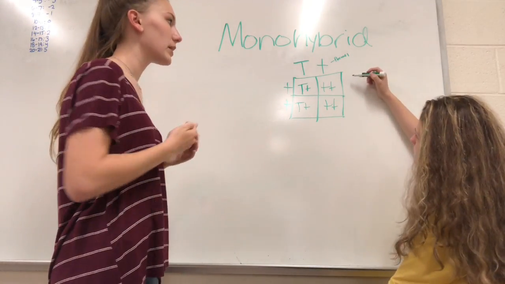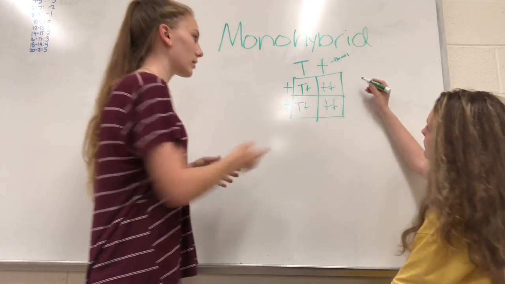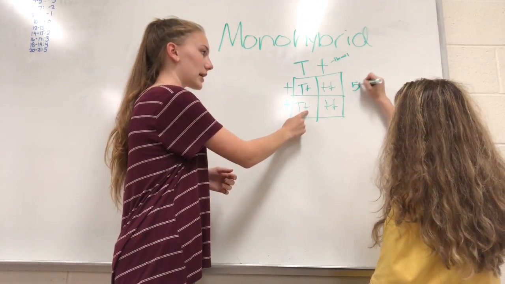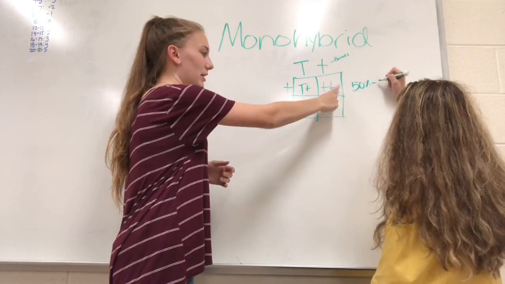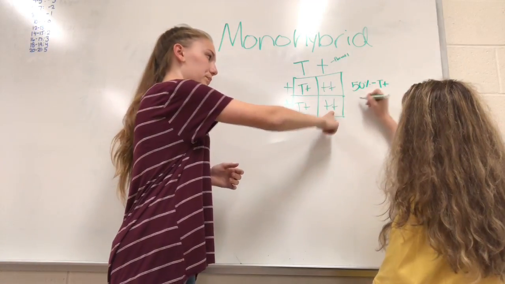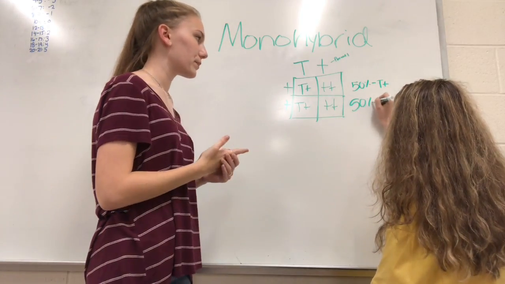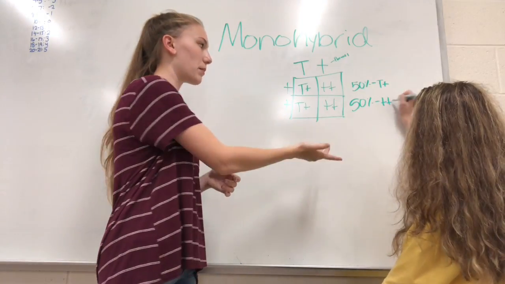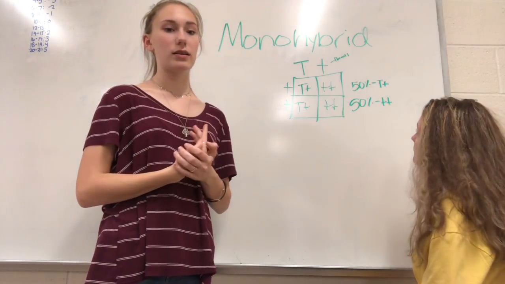So in this one, it gives you heterozygous, homozygous recessive, and homozygous recessive. And the heterozygous ones, keep in mind, show the dominant trait.